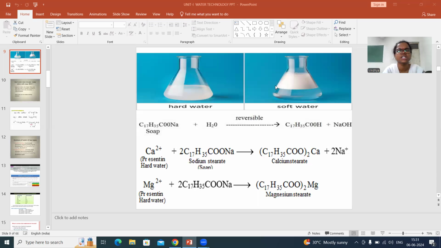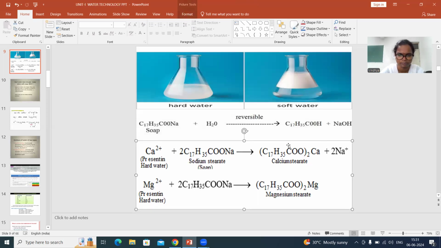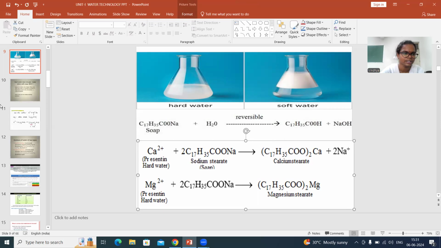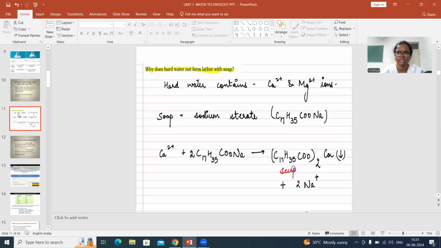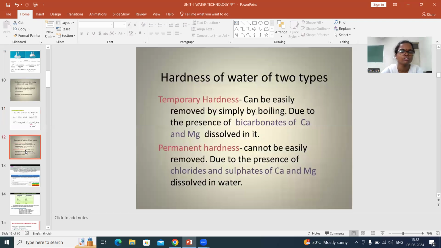Now, why is hard water not giving you any lather? That is because of the presence of calcium and magnesium salts. This reaction we have already discussed in the last class. Because it forms calcium stearate and magnesium stearate, hard water is not able to give you the lather. If you look at hard water, we discussed that it contains calcium and magnesium ions mainly, and that is hindering the formation of lather. So hardness of the water can be defined as the presence of calcium and magnesium